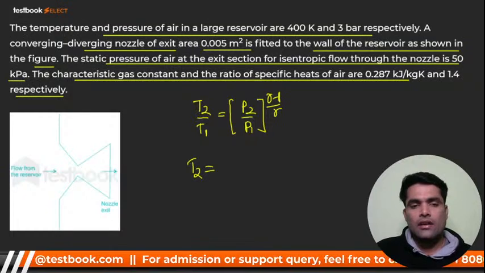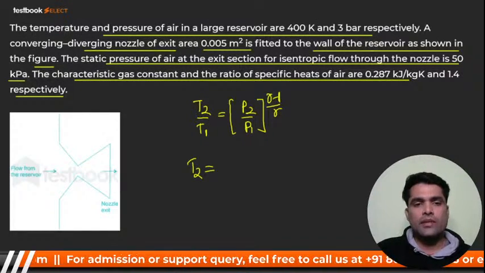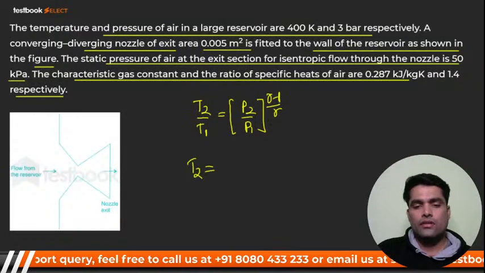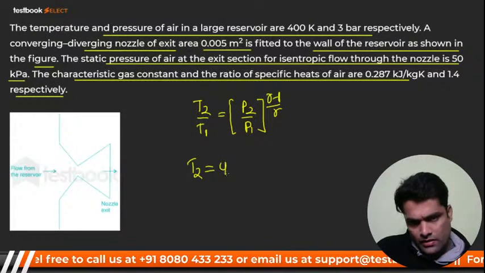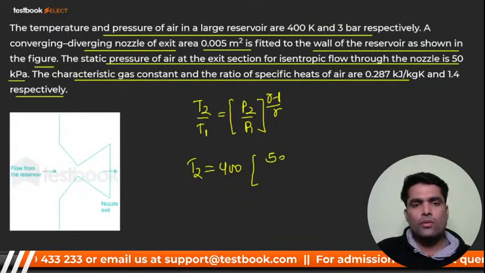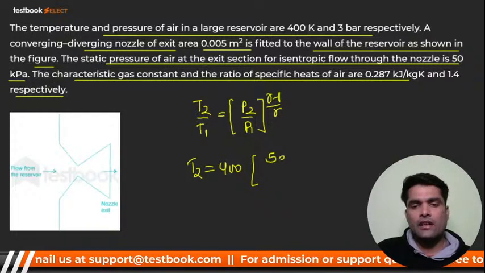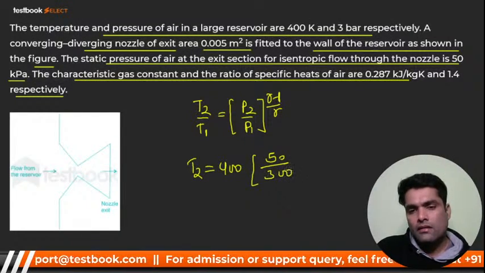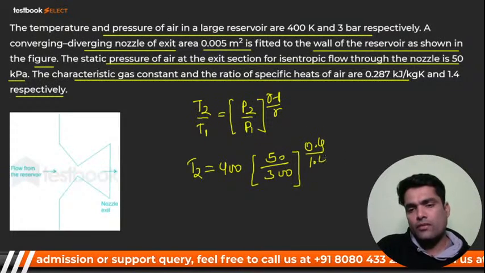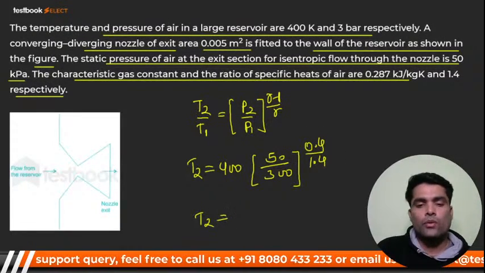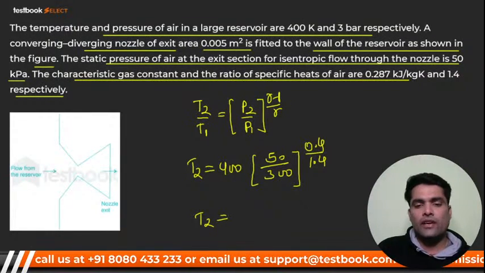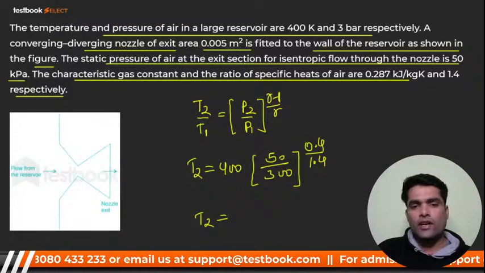Yes, bacha party, T1 is how much? T1 is nothing but 400. Very good. P2 is 50, and P1 is 300. Gamma minus 1 is 0.4, divided by 1.4. So from here you are going to get T2. T2 will be 239.5 Kelvin.